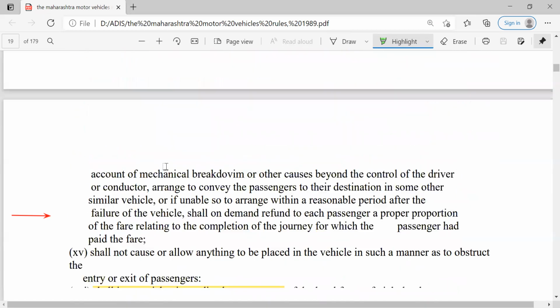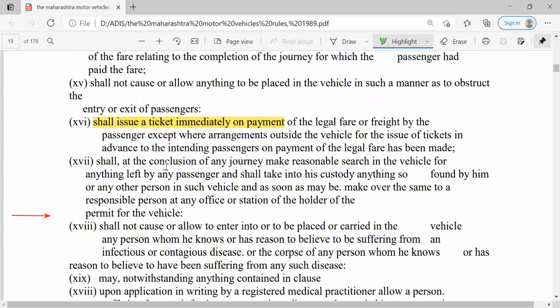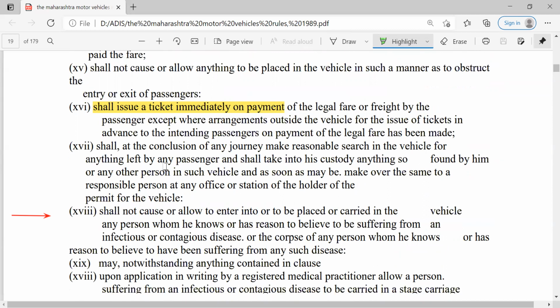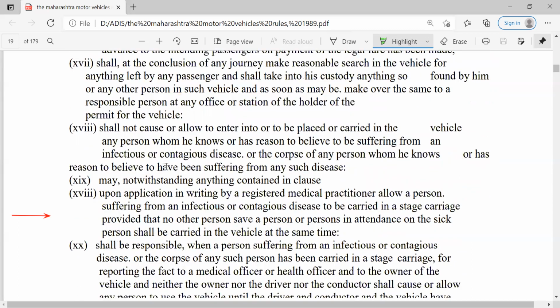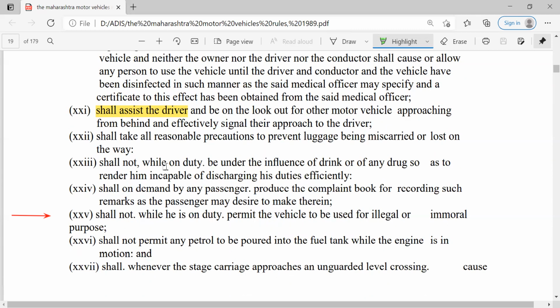Then some other guidelines are similar to drivers. Then an additional duty of the conductor is that he shall issue a ticket immediately on payment of the legal fare or freight by the passengers. So the ticket provisions and the calculation of the amount are additional duties of this conductor.